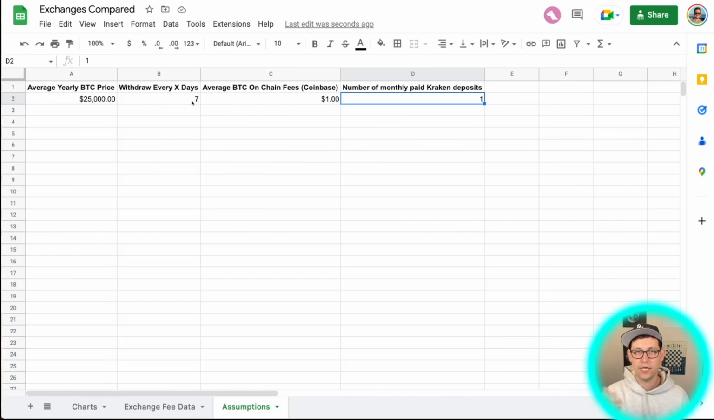So once you've gone ahead and set your assumptions from what you think is going to happen to the Bitcoin price, how often you want to withdraw from the exchange, I think this will be especially relevant to people given what has just happened to FTX.